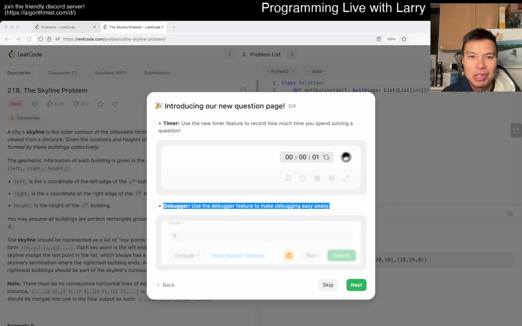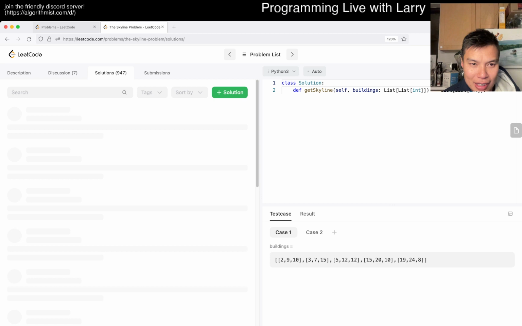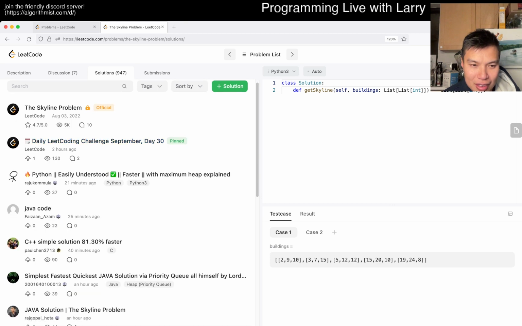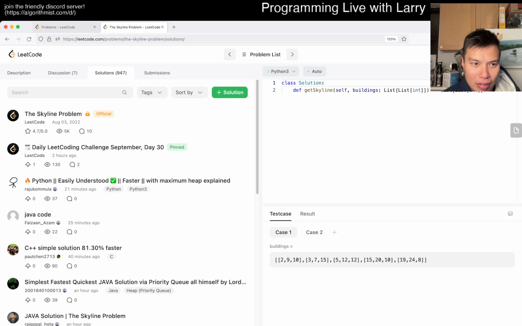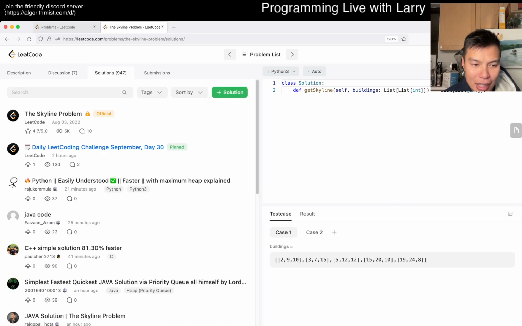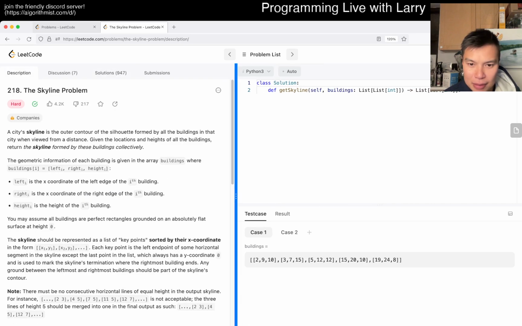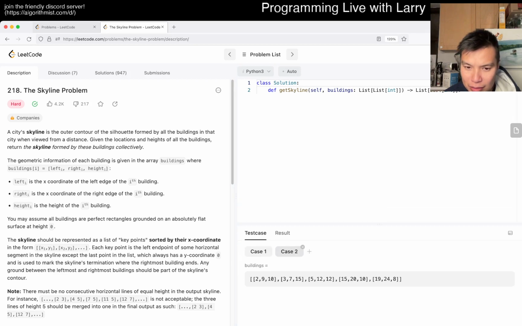But the timer I don't really care about. I mean, you could watch this. This is my timer, so it's a little bit lying that way. Discussion, don't care. Share your solutions, also don't care. What does that mean actually? Is this the same idea of kind of whipping off? How is this different than discussion? This seems like a little bit of a whip off of BSIO or something like this. Binary search. This is a little bit awkward. Huh? Test cases is interesting. Maybe. How does this work?